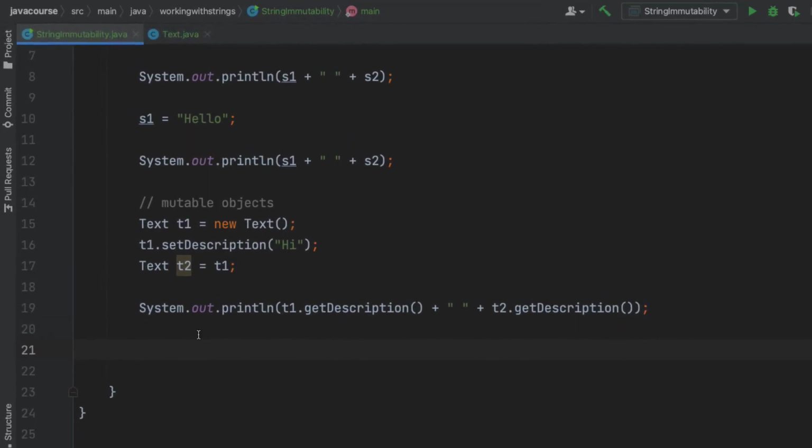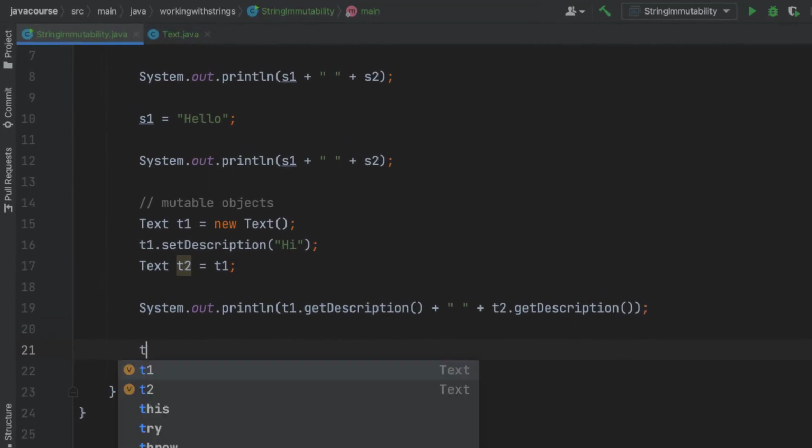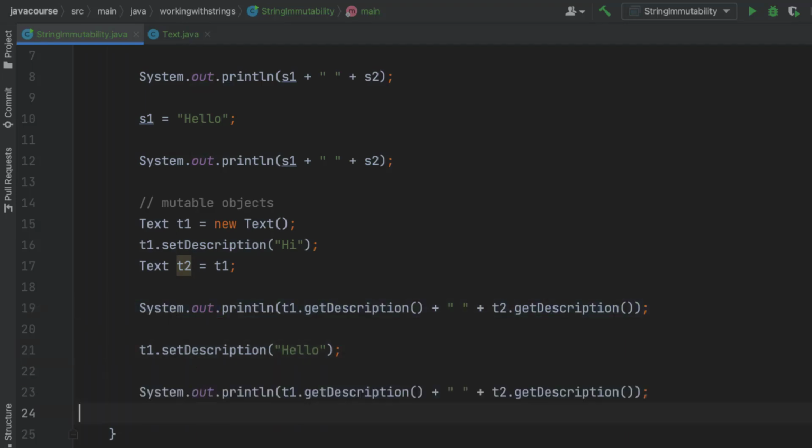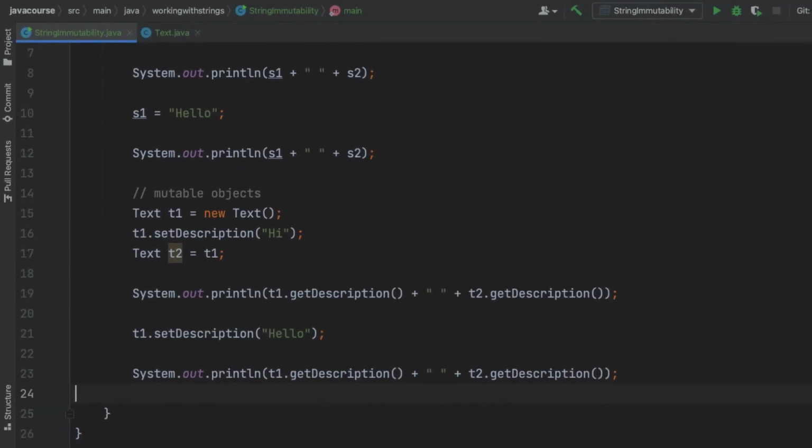Alright. And now I'm going to do something similar as I just did. I'm going to alter t1. I'm going to update the description. I'm going to say setDescription, and I'll make it "hello". And then I'm going to copy this line and do this again. And what you'll see this time is that both have changed to "hello", because we're looking at the very same object in the memory here. So let me run this again.